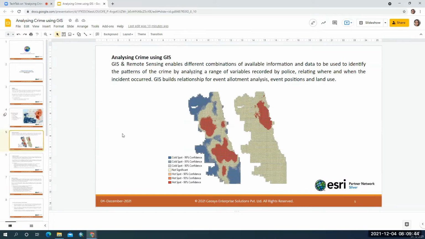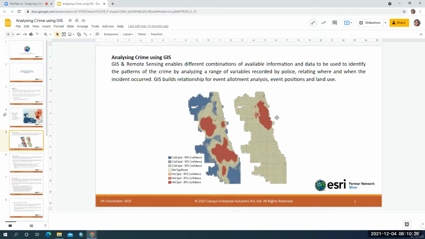So let's see how we can analyze crime using GIS. GIS and remote sensing: the combination of these two software, GIS software and remote sensing software, use the data and convert it into information, in which we'll be able to analyze the data and identify the patterns of the crime. If you see these two diagrams, there is a tool called the hotspot analysis tool, which we have run on the crime analysis data.